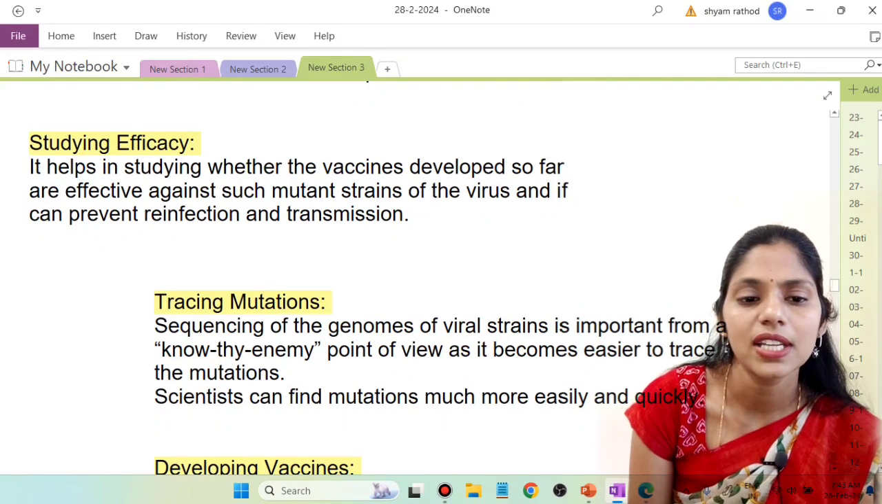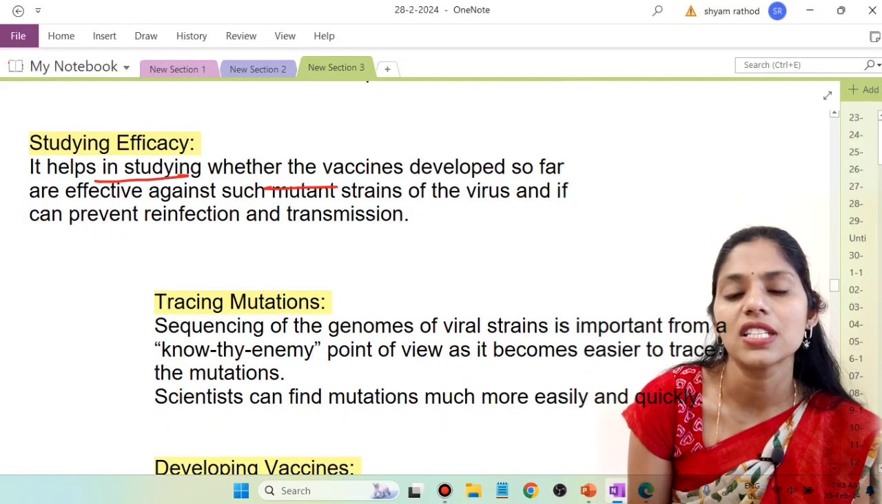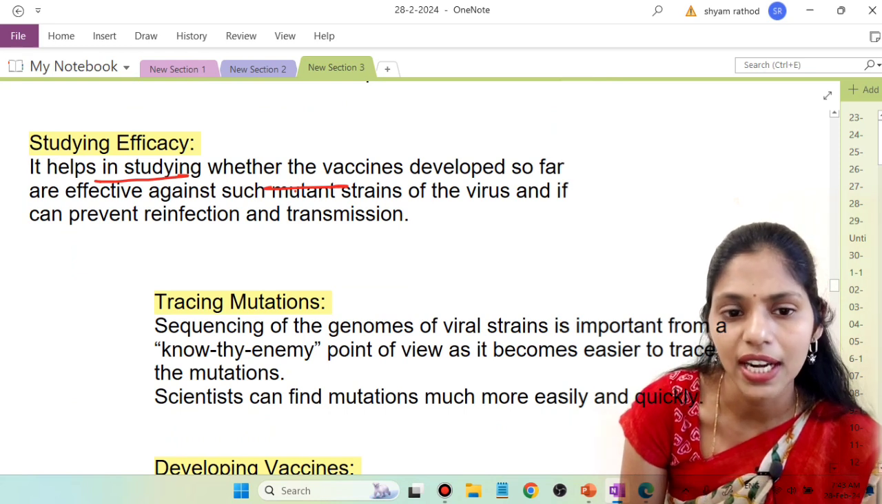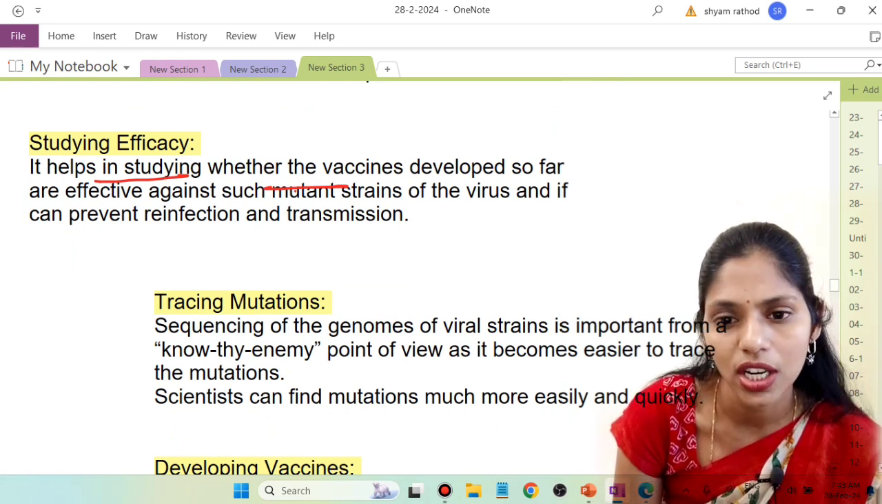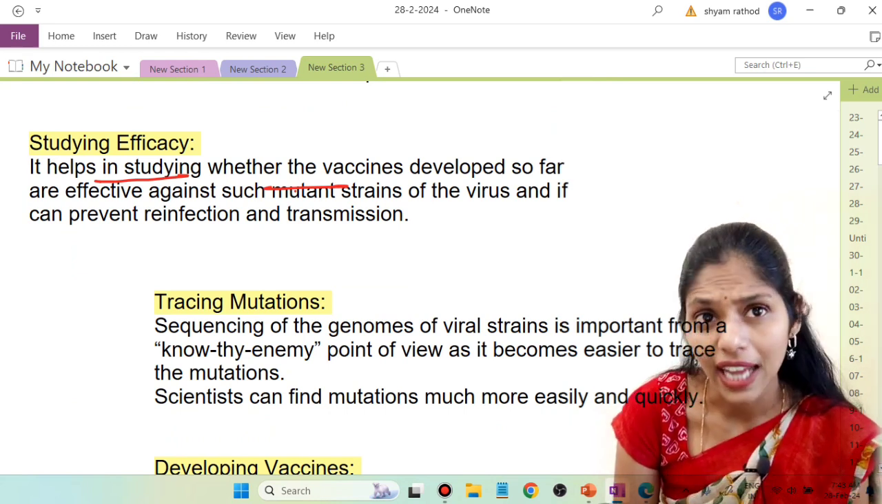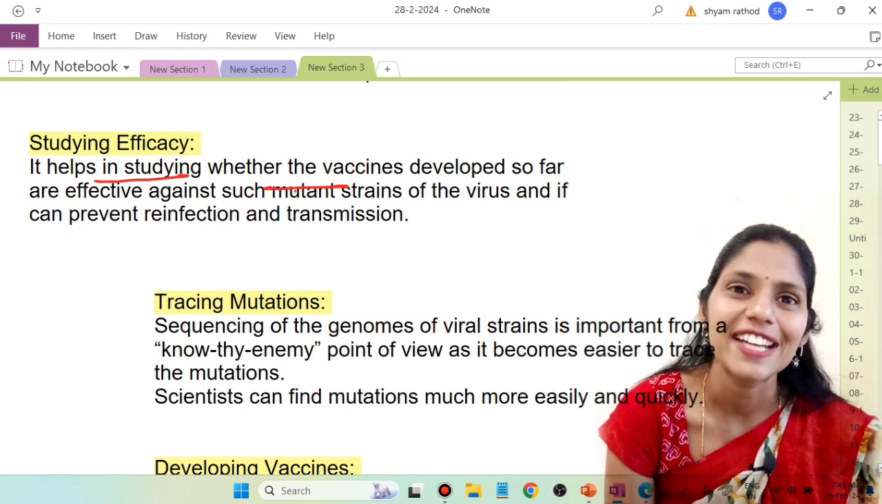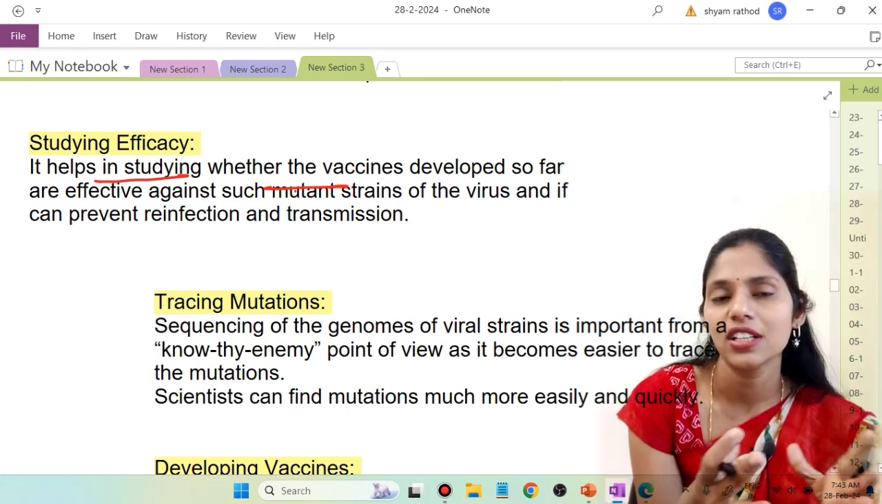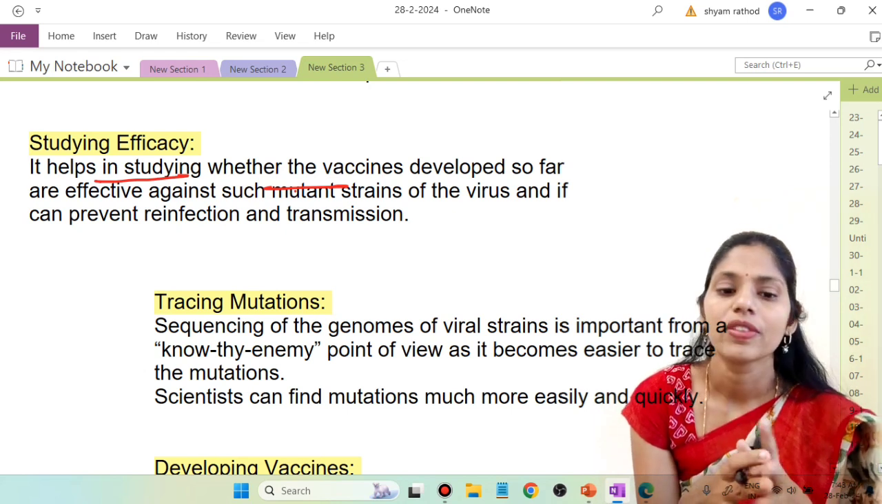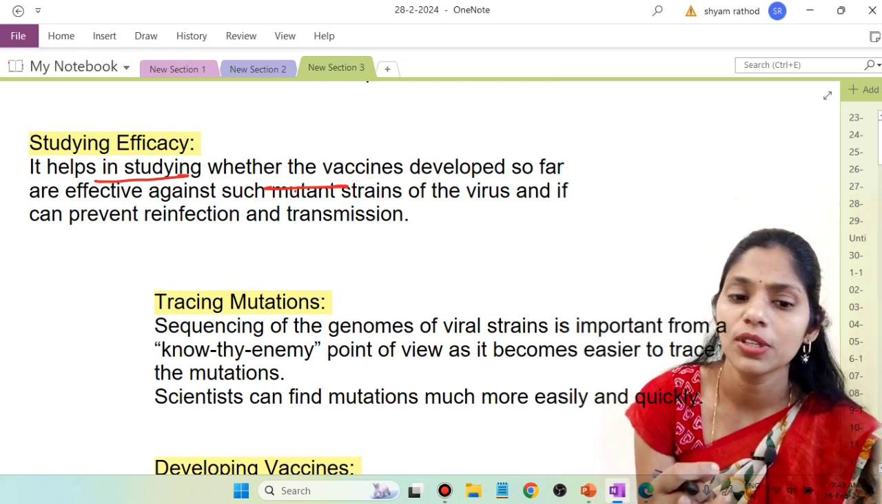It also helps in studying whether the vaccines developed so far are effective against such mutant strains of the virus, and whether that can prevent reinfection or not, and whether that can prevent transmission or not. So we can understand this efficacy also. And this one is we can also trace mutations.